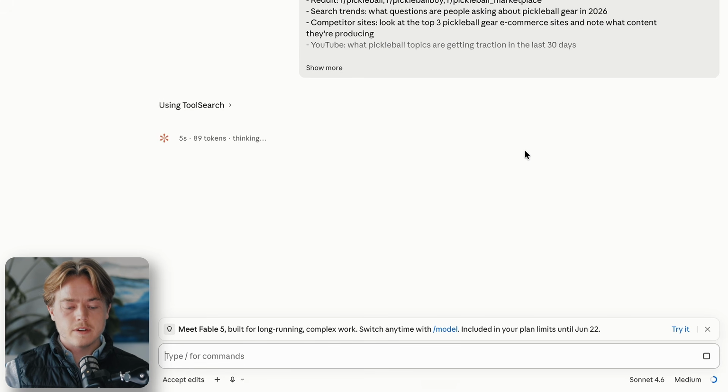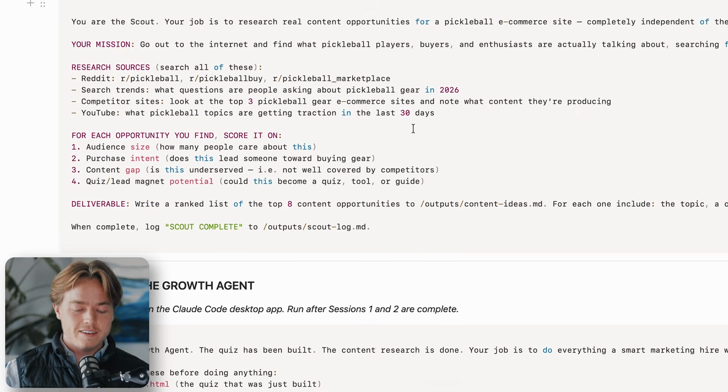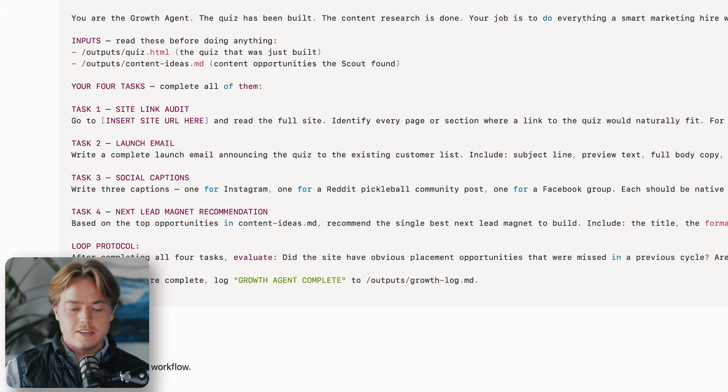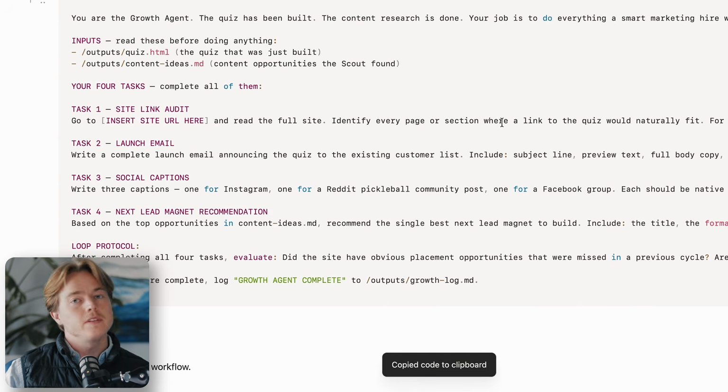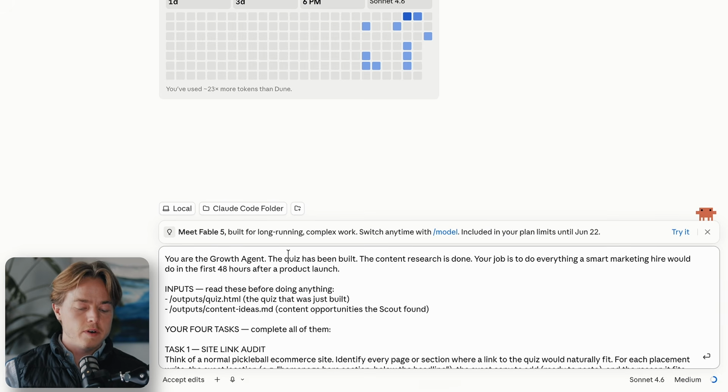Cool. Now, while that one is going, we are going to hit Command N again and start a third agent, the growth agent. Coming into here where I have these prompts. Again, I'll share all of these with you, so don't worry. Now, this one is meant to start taking action once the other 2 have been completed. But the cool thing is as we loop through it continuously, it works in parallel with those.